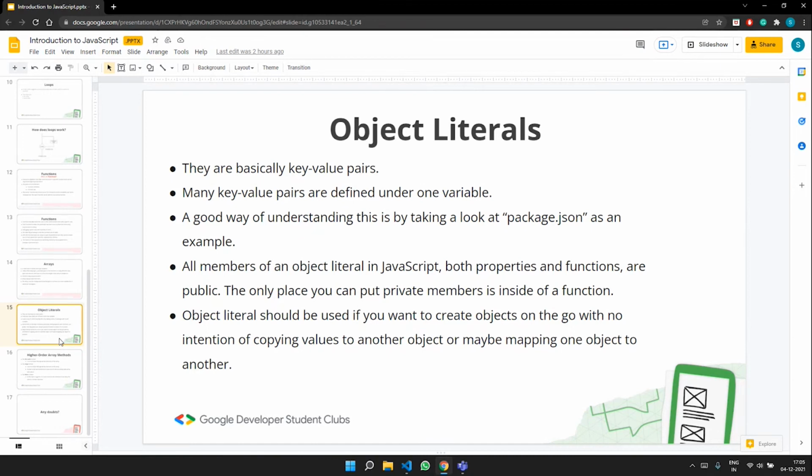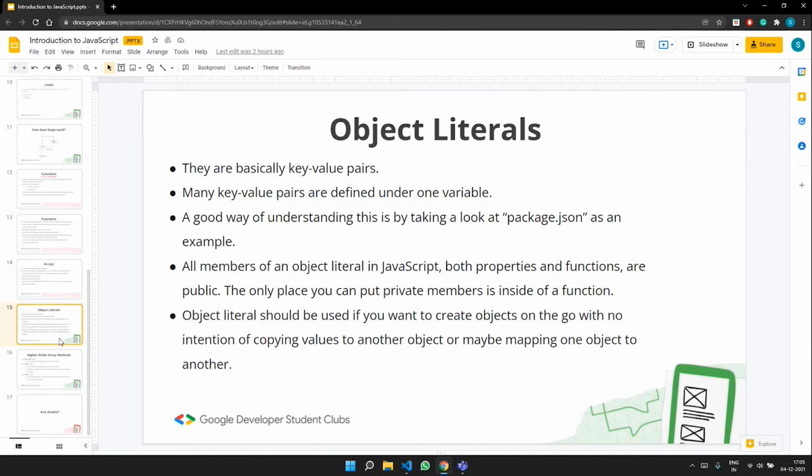All members of an object literal in JavaScript, both properties and functions, are public. This is one point that is required for us to know. In the future sessions, we would be looking at a lot of other examples where we would be using object literal to the maximum extent, and we'll also be studying more about all this.